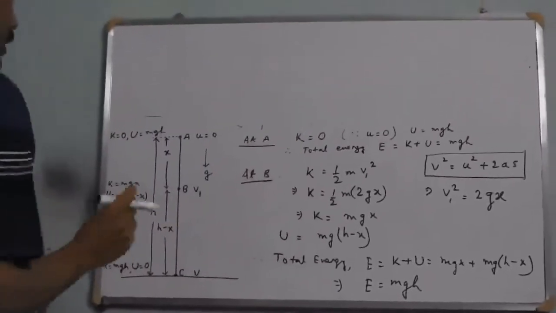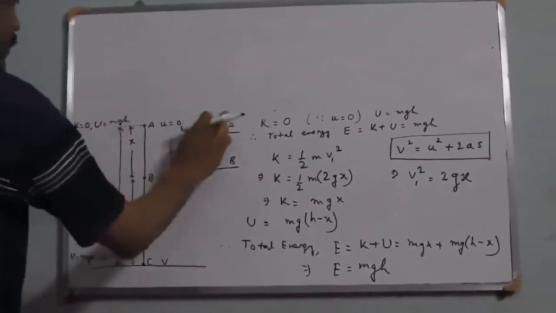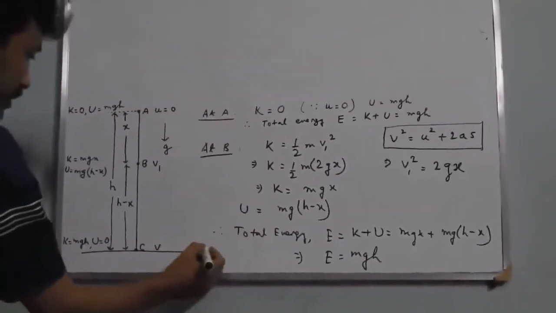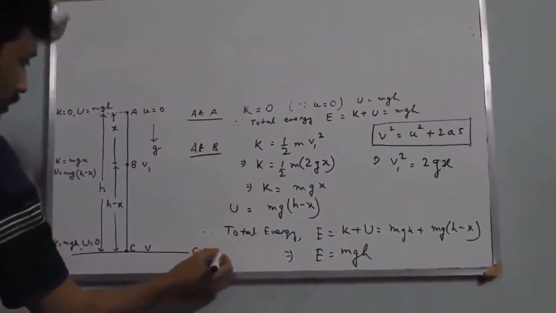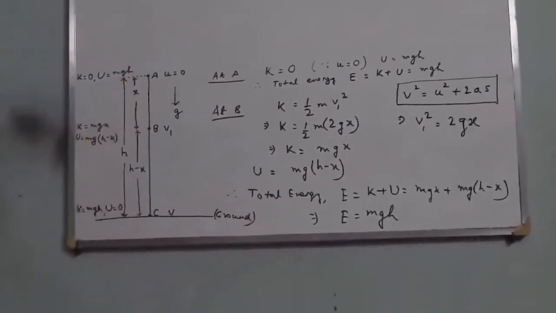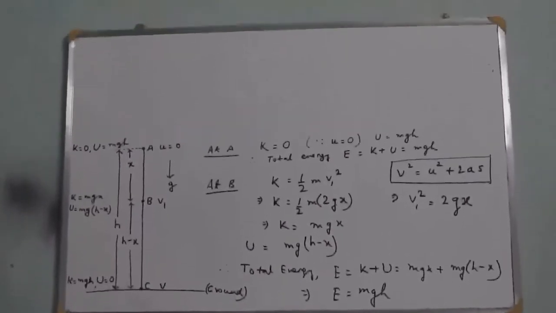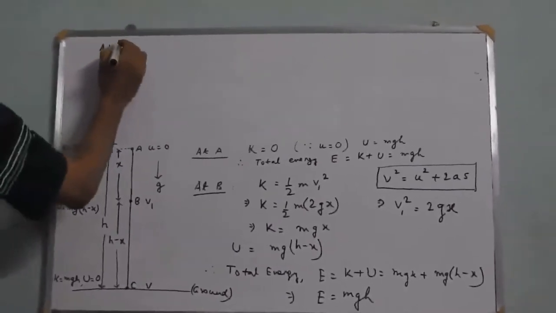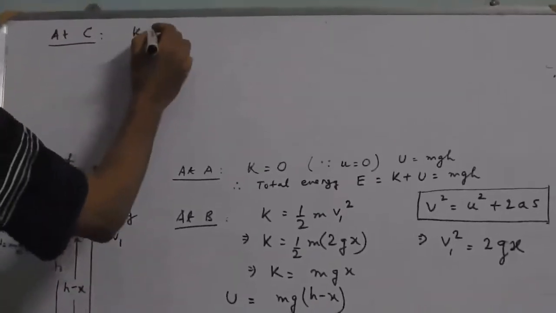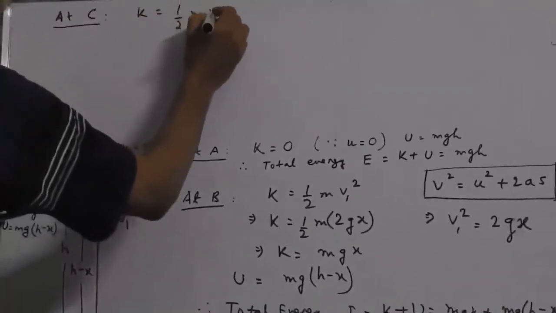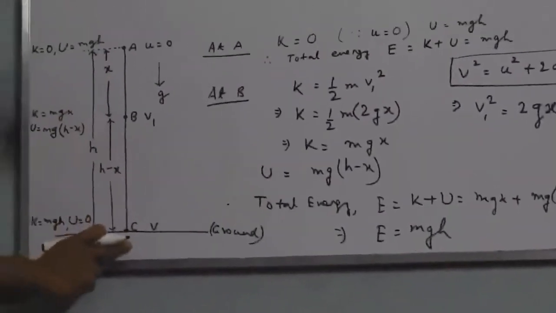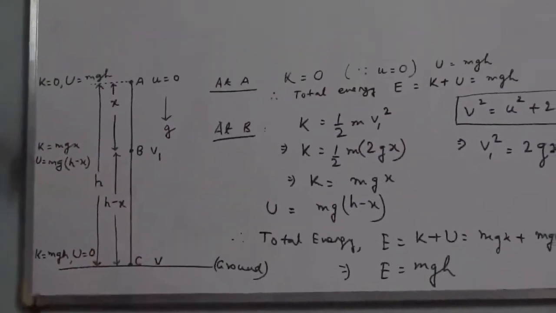So let us now calculate the energy at the point C, that is the point on the ground surface. This represents the ground, that is the Earth's surface. When the object reaches the point C on the ground, what is its total energy? So at C, the kinetic energy is half mv square, because we have assumed that as the body reaches the point C, its velocity is v.